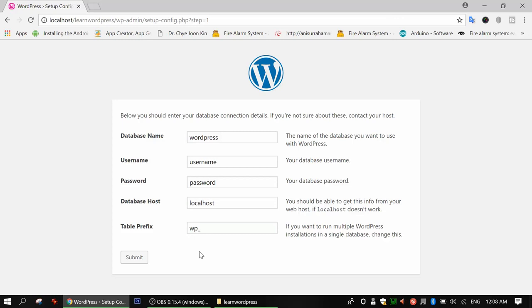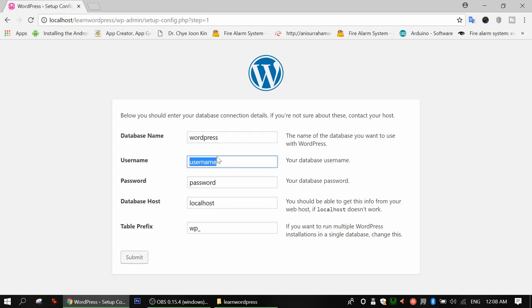The table prefix is the system for the tables, so that all the things in our database will be structured properly. You can see, if you want to run multiple WordPress installations or integrations in a single database, change this. This is for a single one, and you can have multiple. That is a different part. I will show you one by one, but for now, whatever I'm doing, you just follow.